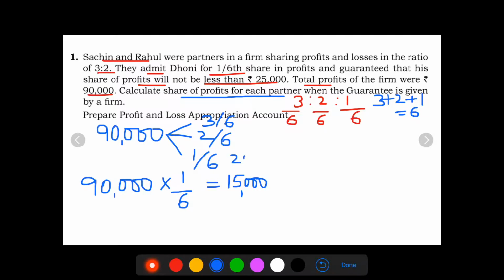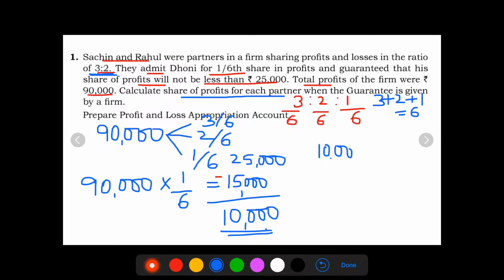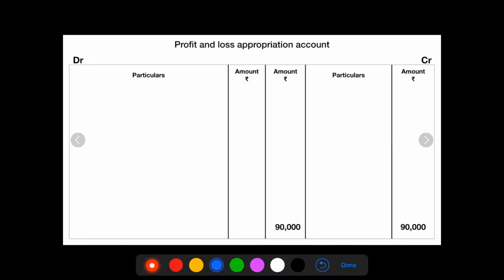So 25,000 minus 15,000, we will get an amount of rupees 10,000. Now this 10,000 should be shared by Sachin and Rahul. In what ratio will they share? They have to share in the ratio 3:2. So 10,000 will be shared by Sachin and Rahul in the profit sharing ratio, that is 3:2. 3 plus 2 is 5. Let's work out the problem.